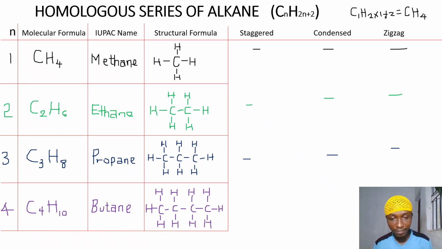And when we say staggered, we will have something like CH3, CH3, then CH2, CH2, and ending with CH3.